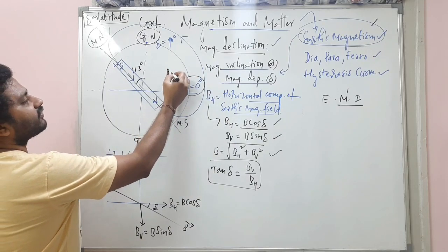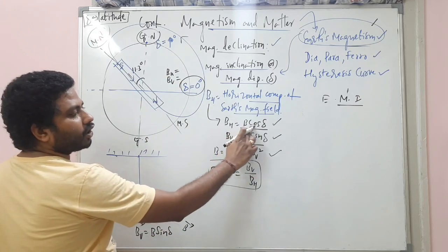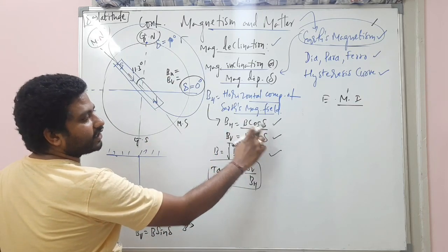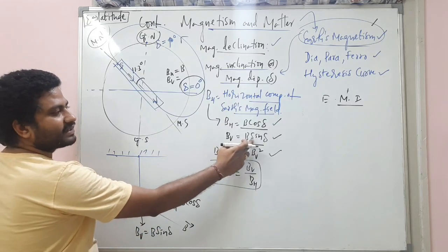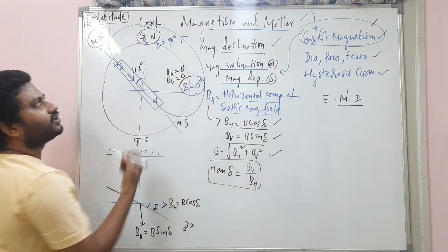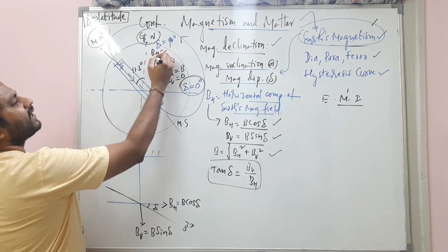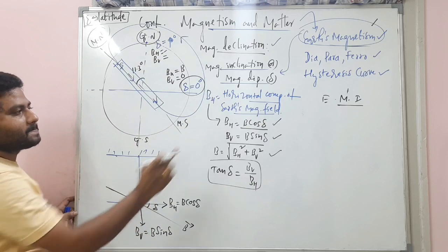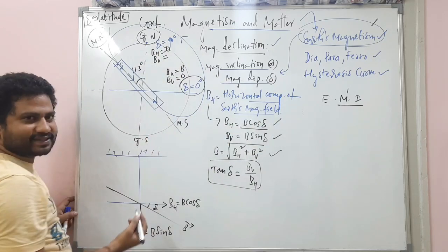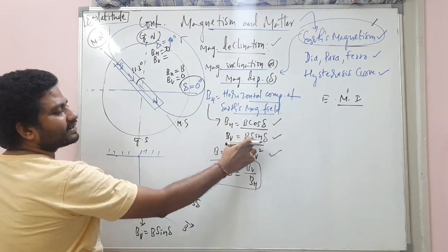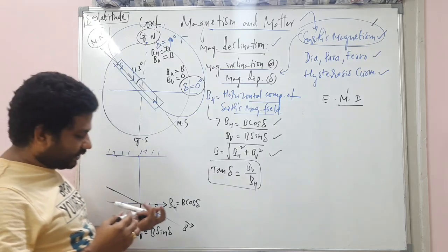BH and BV? Let's find out. So BH and BV, students: BH is equal to B cos 0. Cos 0 is 1. BV is B sin 0. Sin 0 is 0. And at the poles, what are BH and BV, students? BH is B cos 90. Cos 90 is 0. BV is B sin 90. Sin 90 is 1. It's B. I hope you understand, my dear students.